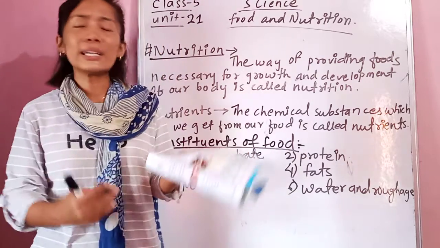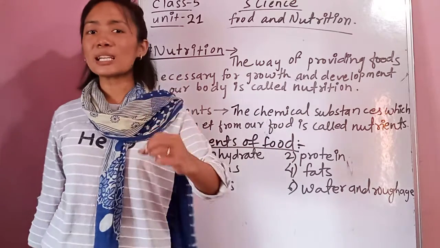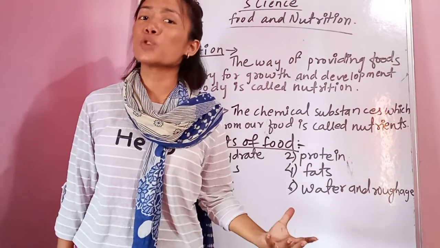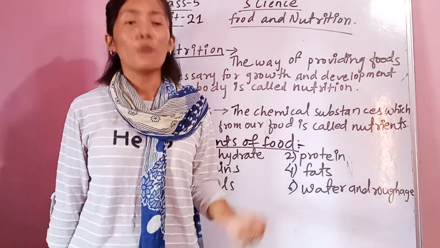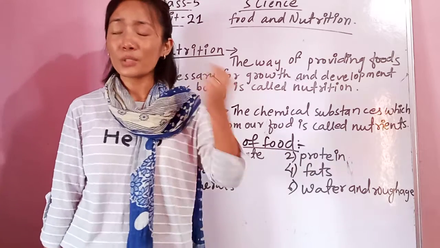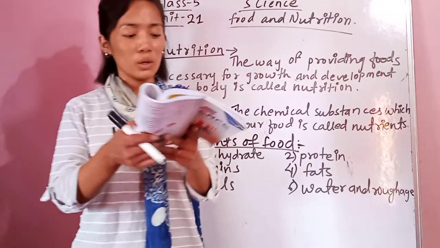Our body needs different nutrients. It is not the case that we need only one particular kind of nutrient. Our body needs different kinds of nutrients for its growth and development. So that's why we have to eat different kinds of food.